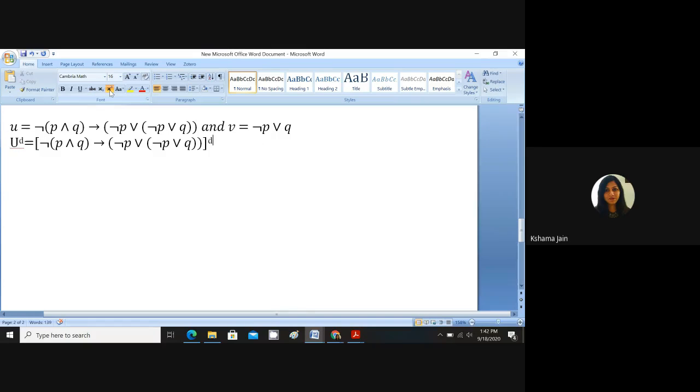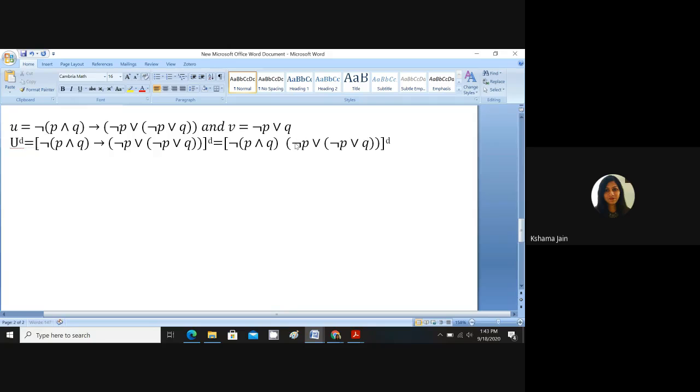So let's start. We have studied that we can take the dual of conjunction and disjunction, but what about this conditional? So first we will remove this implies sign. How can we do that? See here, the conditional sign is there.